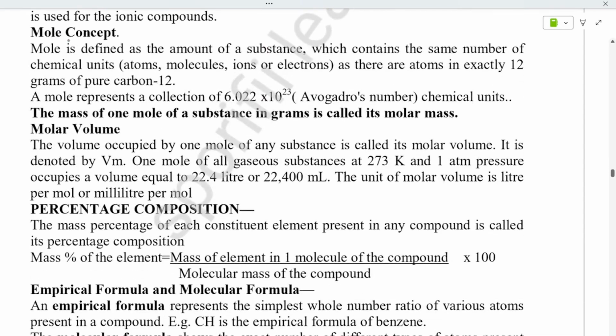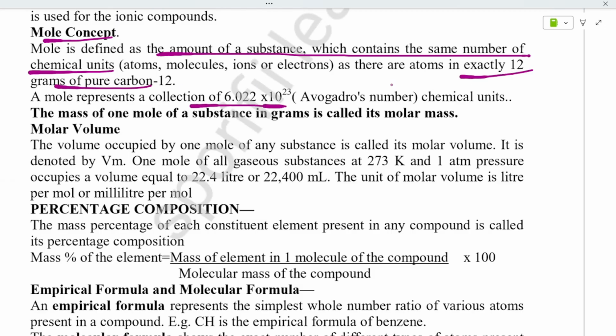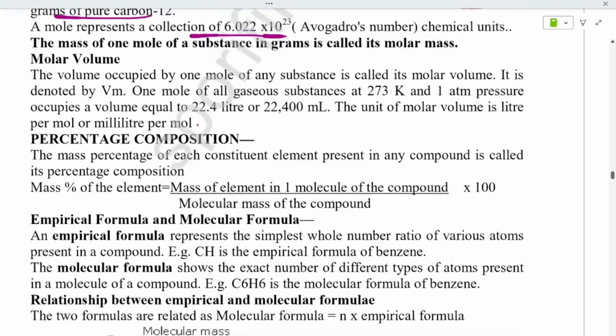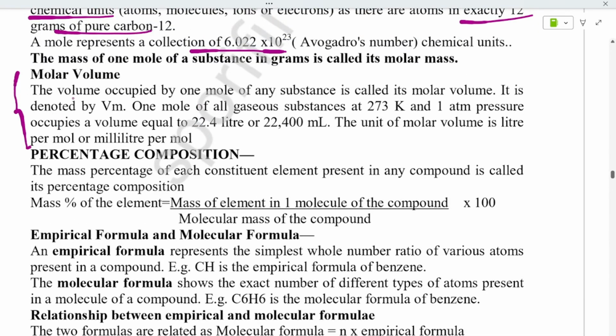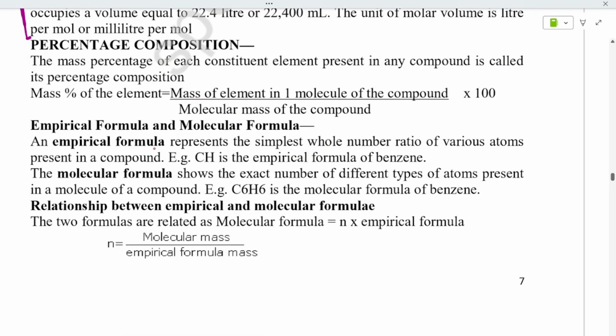Formula mass, see, you can study. Mole concept is defined as the amount of substance which contains the same number of chemical units as exactly 12 grams of pure carbon 12, and Avogadro number is this. Next you can study the molar. These all are definitions. Now comes the empirical formula and molecular formula. This is a very important concept, and there is a short question in this concept.